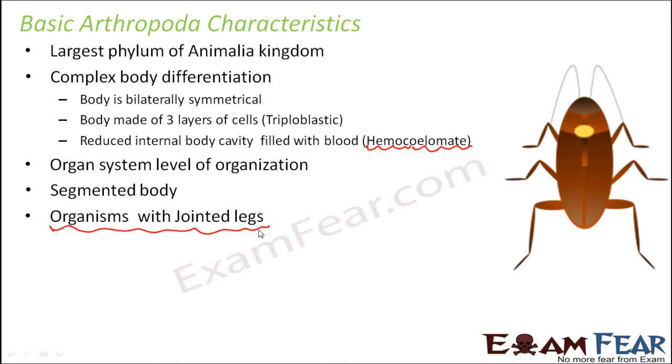Arthropod means jointed leg. They can be free living or parasitic, that means they can also depend on others for their food or they can be independent in getting their food. So they can feed on anything. They are mobile, obviously they can move from one place to another. Most of them have wings so they can fly as well. And they also have limbs to walk around. So they can walk as well as fly.